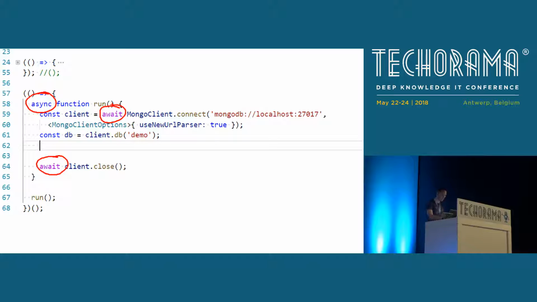So if you take a look at our, for instance, connect method here at the end, there is no callback anymore. Goodbye callback, we don't need you anymore. No callback hell anymore, because now we have async await. And it's the same here with the close statement. We can await the close statement, and the very important thing is we do not have the nesting anymore. The code is now sequential, and the code is much better suited to express our intent.